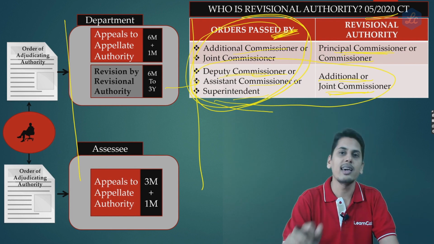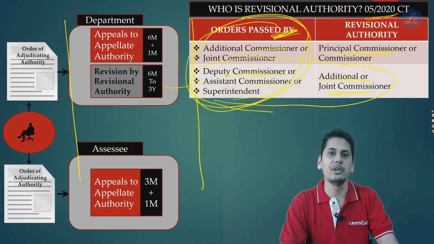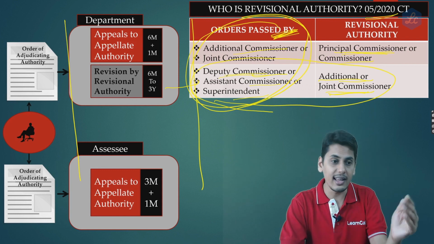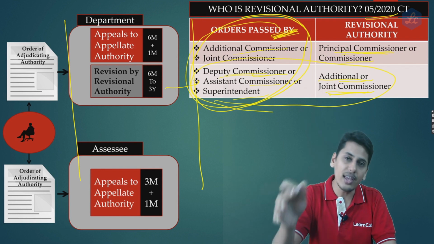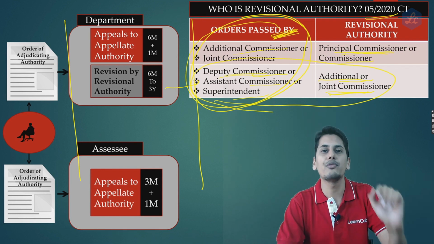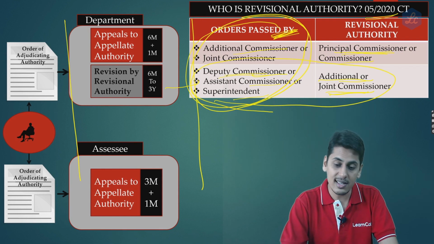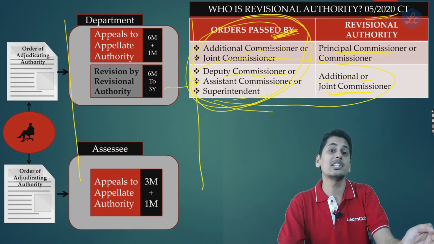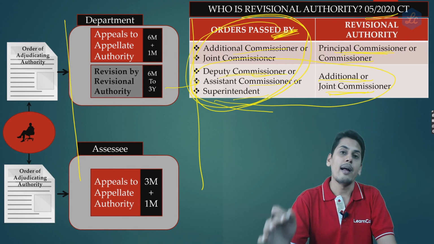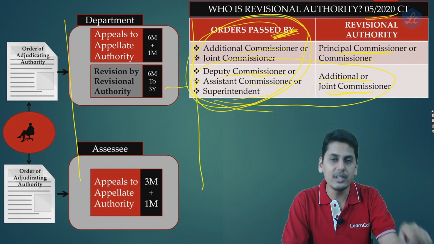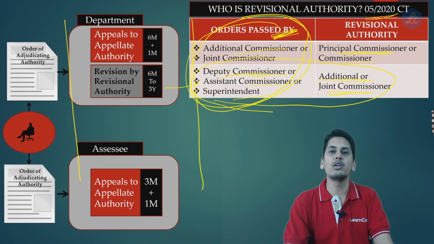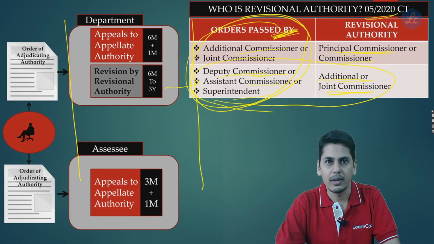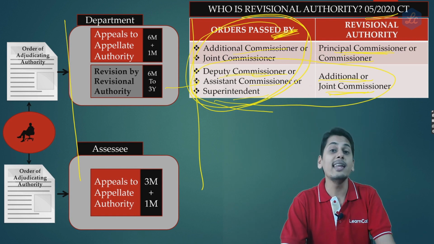Now friends, in this case, the revisional authority itself is the commissioner. So how can commissioner take his own order and say that this is not in accordance with law and then instruct his subordinate to file an appeal before the appellate tribunal? So this is a very peculiar case where the revisional authority is also commissioner only, and the person who is supposed to instruct his subordinate to prefer an appeal before the appellate tribunal is also the commissioner only. So friends, in this case, what would ideally happen is,